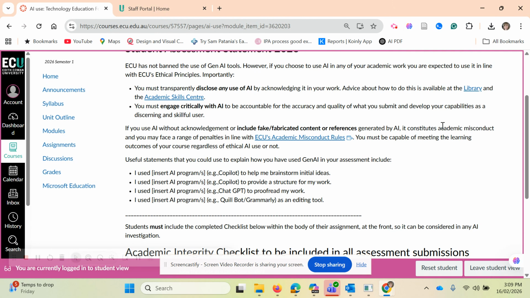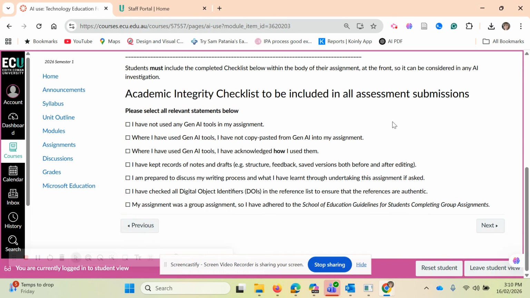That's all good. We don't have any problems with that as long as you declare it. And the only thing we say you cannot do is have it write the words for you. So you could have it dot point things and then use the dot points to paraphrase and write. That's fine. But just please, you have to declare whatever you're using.